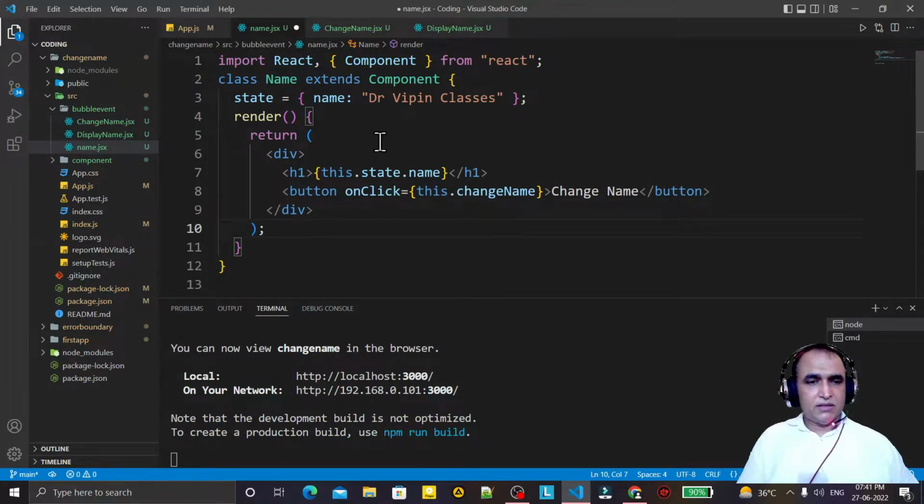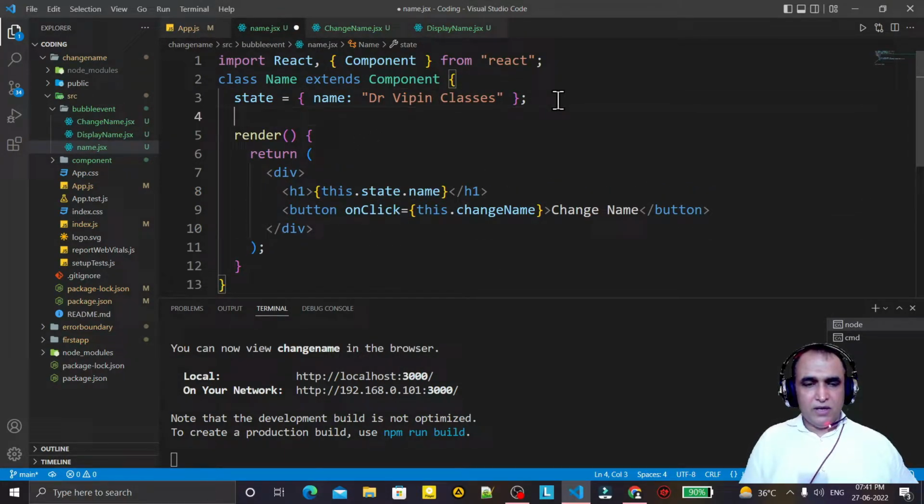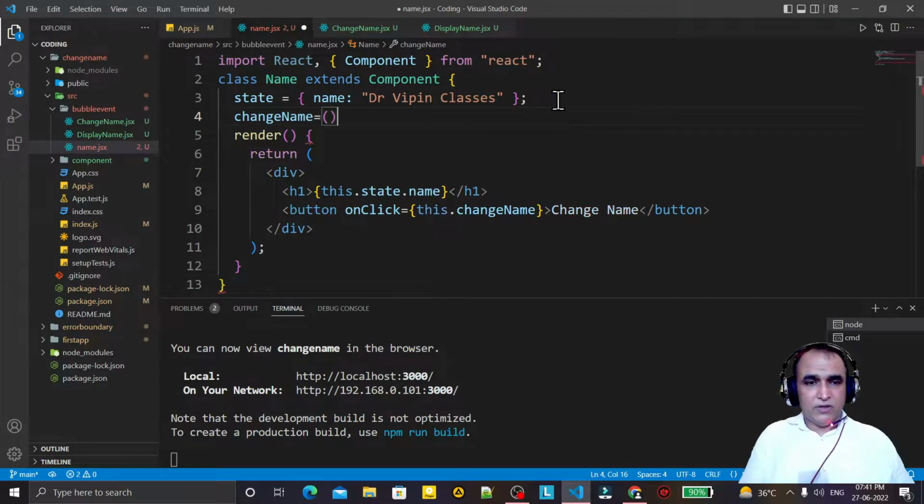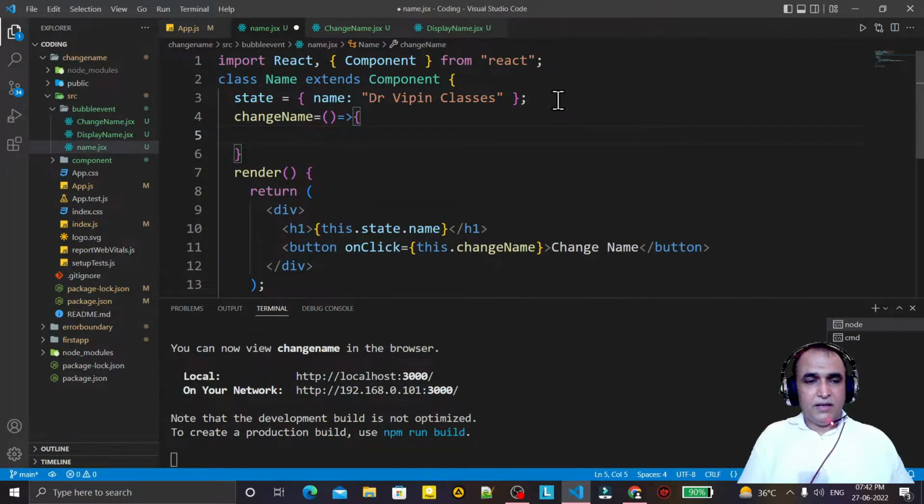So nothing is special. Now we are going to create a method for handling this event, changeName, and for that we are going to use an arrow function, and here I say this.setName, and here we are updating the name.